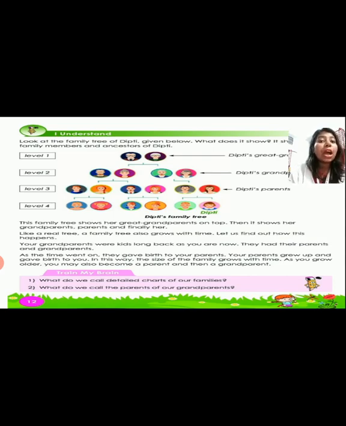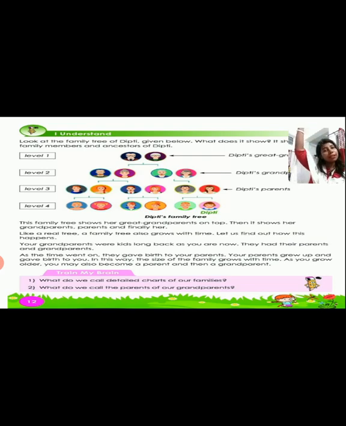Let us find out how this happens. Like a tree, the branches are growing, isn't it? So a family tree also grows like this. Your grandparents were kids long back, as you are now. They had their parents and grandparents. Yes, when your grandparents were kids like you now, they also had their parents and grandparents, isn't it? So the tree is coming like that.